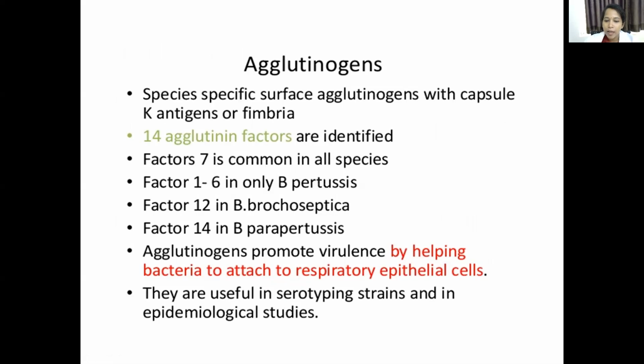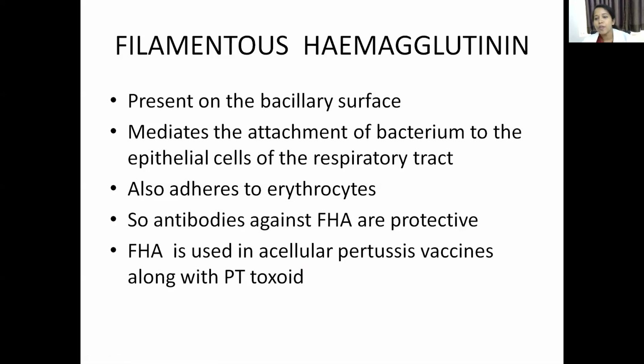It also adheres to the erythrocytes. Antibodies against filamentous hemagglutinin are protective. And one more thing about filamentous hemagglutinin is that it is used in the acellular pertussis vaccine.